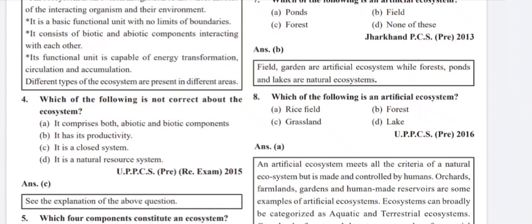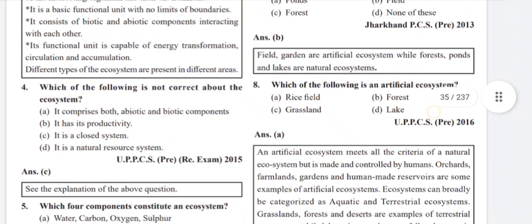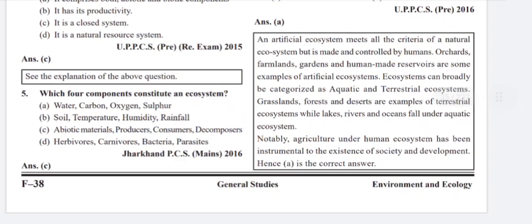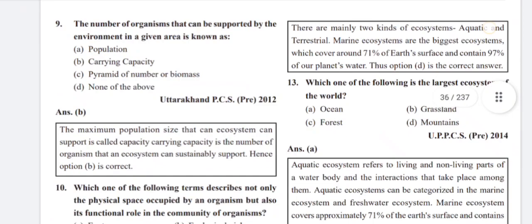Which of the following is an artificial ecosystem? Rice field. An artificial ecosystem meets all the criteria of a natural ecosystem but is made and controlled by humans. Orchards, farmlands, gardens, and human made reservoirs are some examples of artificial ecosystems. Ecosystems can broadly be categorized as aquatic and terrestrial ecosystems. Grasslands, forests, and deserts are examples of terrestrial ecosystems, while lakes, rivers, and oceans fall under aquatic ecosystems. Notably, agriculture under human ecosystem has been instrumental to the existence of society and development.